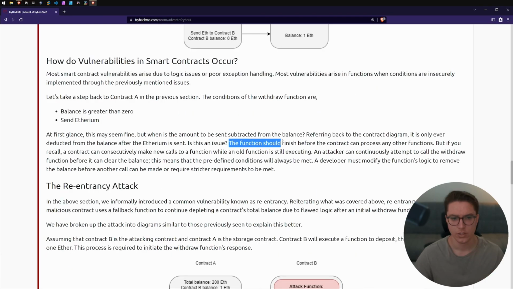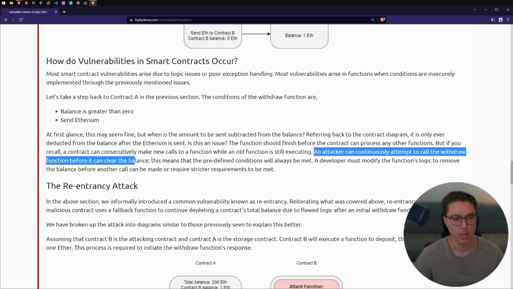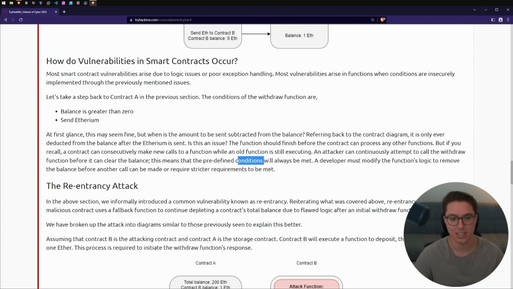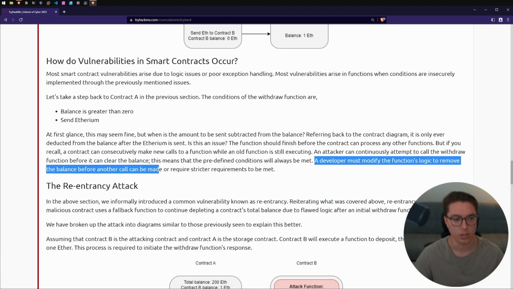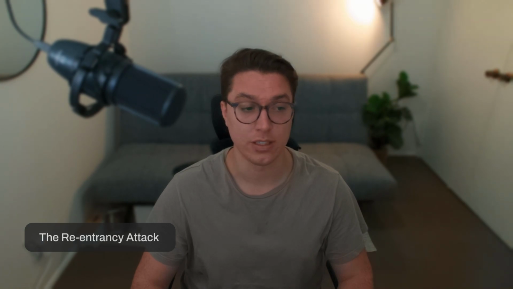Is this an issue? The function should finish before the contract can process any other function. But if you recall, a contract can consecutively make new calls to a function while an old function is still executing. An attacker can continuously attempt to call the withdraw function before it can clear the balance. This means that the predefined conditions will always be met. A developer must modify the function's logic to remove the balance before another call can be made, and require stricter requirements to be met. Next section, the re-entrancy attack.